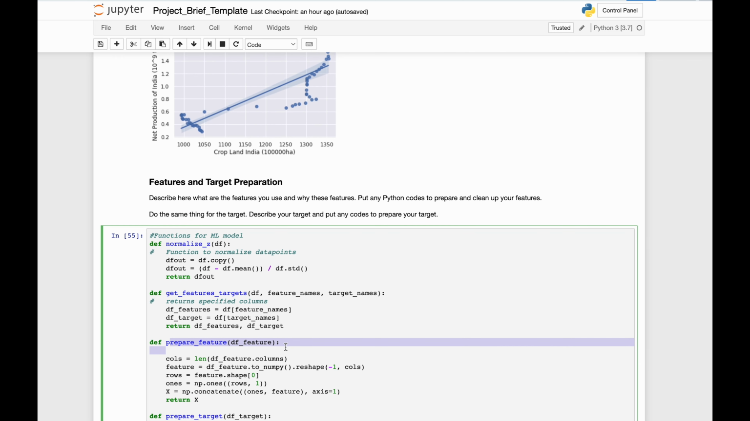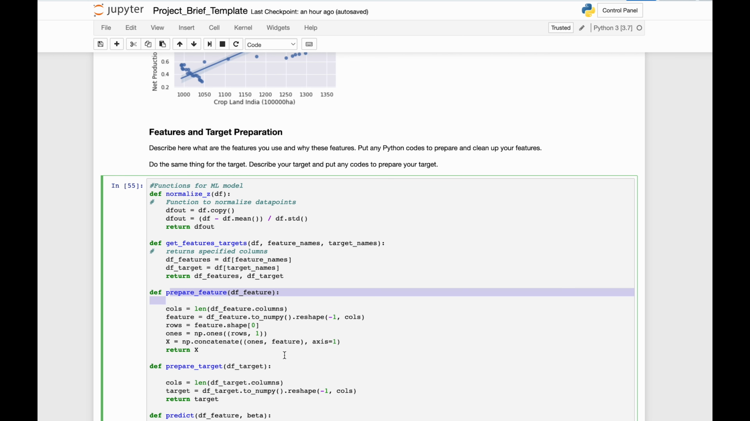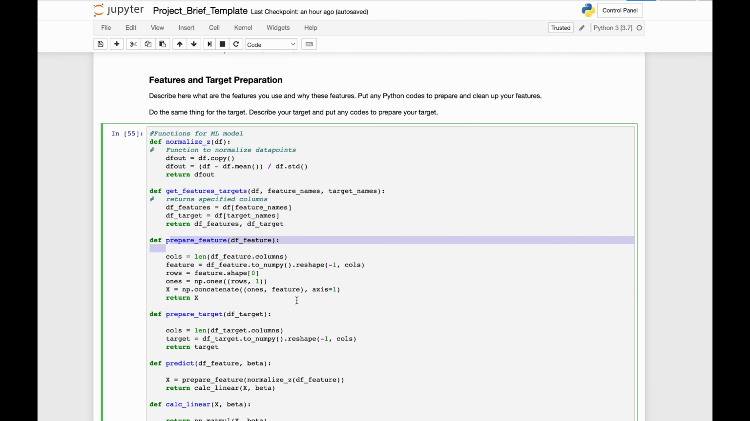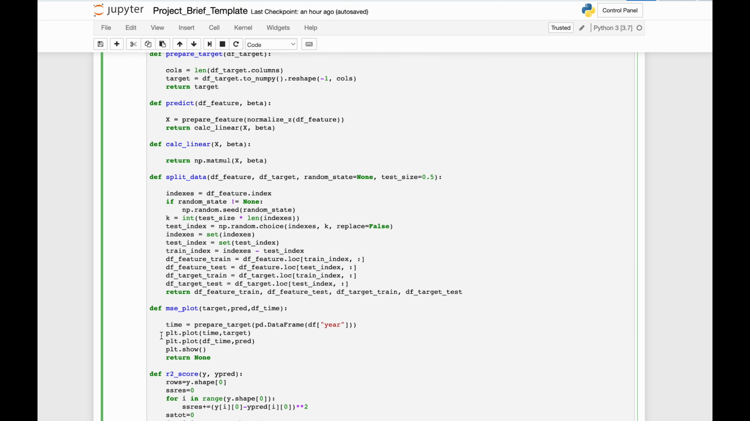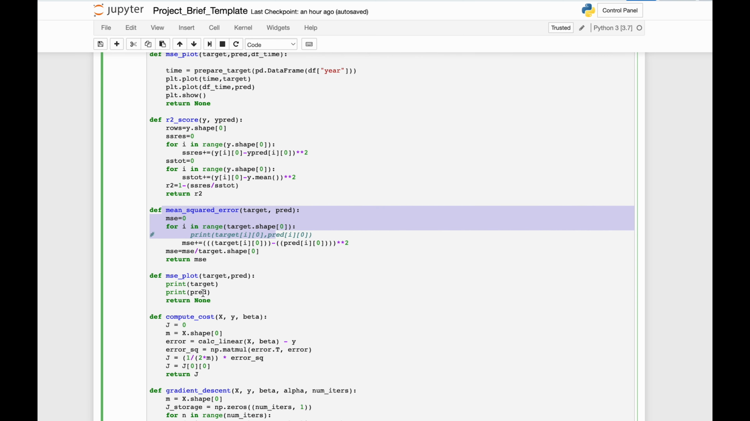Prepare targets function, which takes in a data frame for the target. This function converts the data frame into a NumPy array and changes it into a column vector. Split data function splits a data frame randomly. MSE finds the mean squared error between the two datasets. R2 score finds the coefficient of determination between the two datasets. Compute cost computes the error caused by the difference between our predicted dataset and our actual dataset. Gradient descent returns new beta and cost and is used to find the minimum cost.